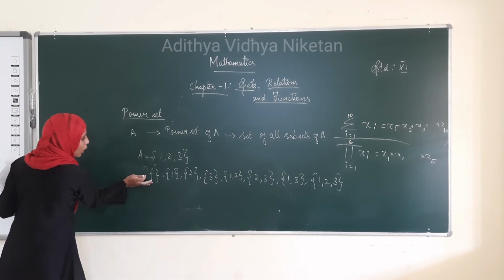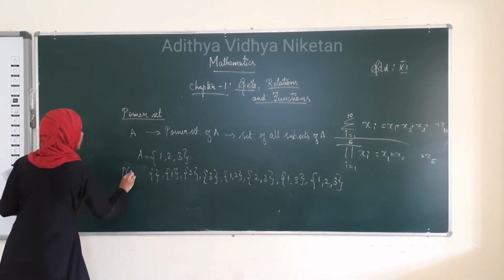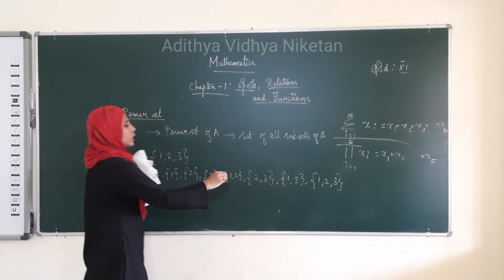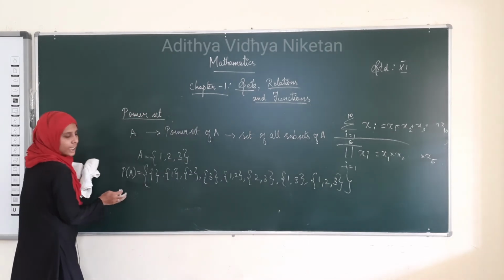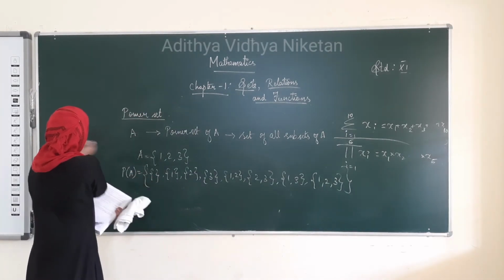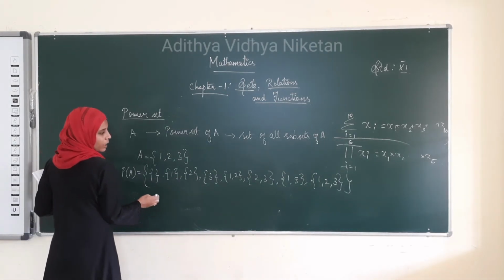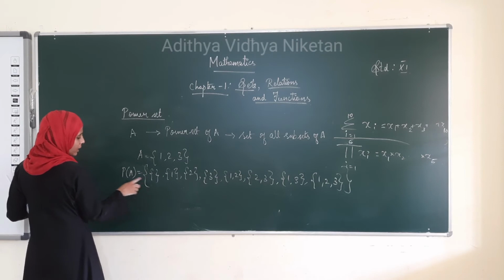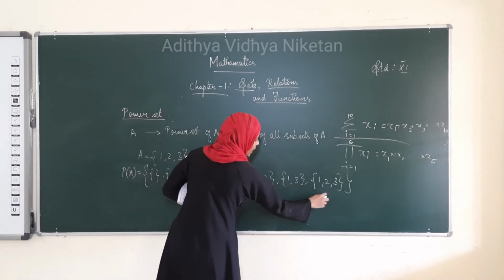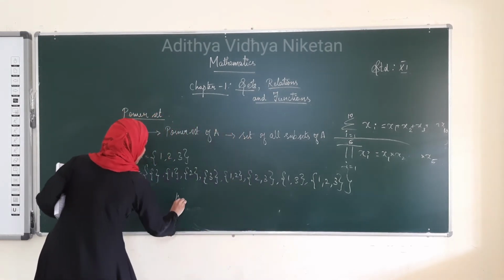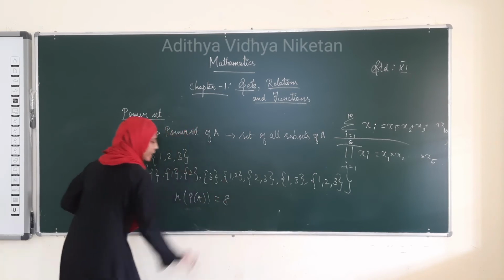The set of subsets of A is called the power set. P of A is equal to this set. When we take this as a set, this set is called the power set. How can we find the number of elements in the power set? See here, the number of elements in this power set is 1, 2, 3, 4, 5, 6, 7, 8. That is, the number of elements in the power set of A is equal to 8.